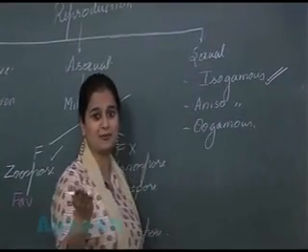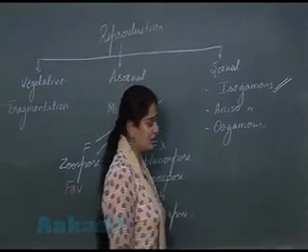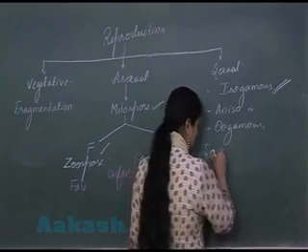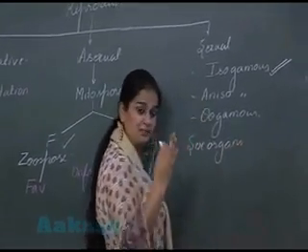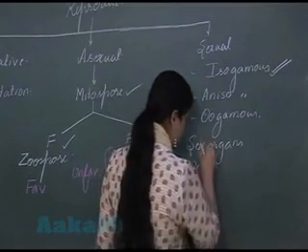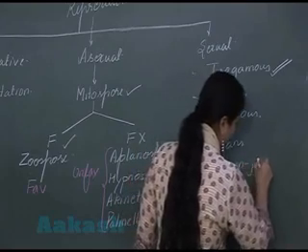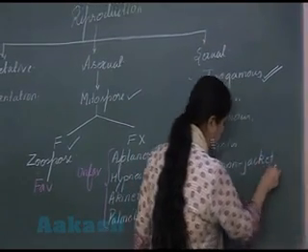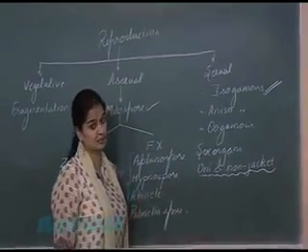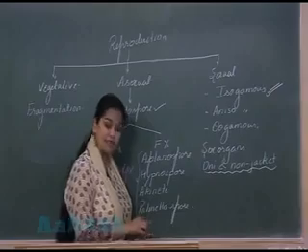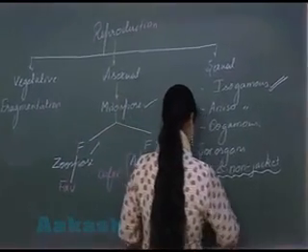In isogamous reproduction, the two fusing gametes are morphologically similar. The sex organs present are simple, generally unicellular, and the jacket around the sex organ is absent. Unicellular and non-jacketed sex organs. But here you write one example, that is the exception. The exception is Chara.